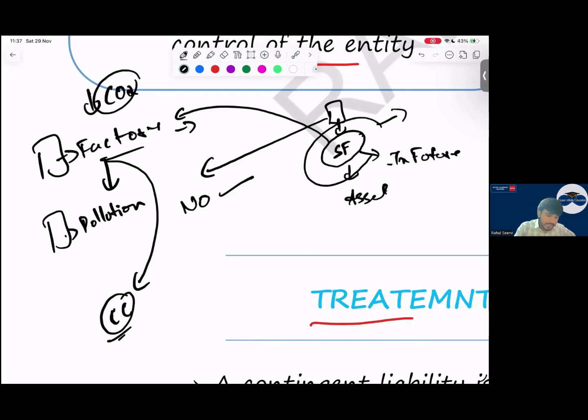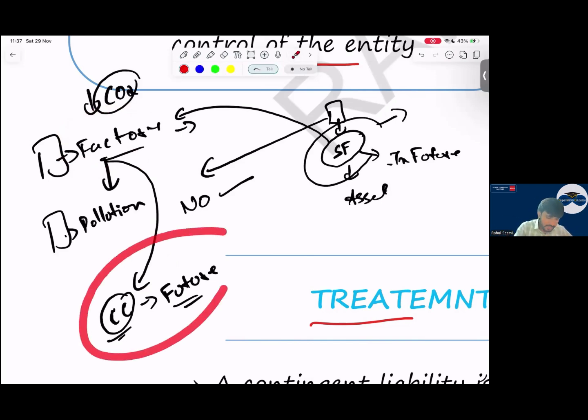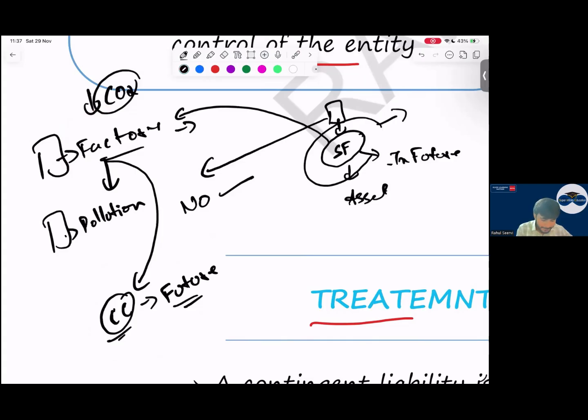Now the entity is saying pollution is more, so we have to purchase carbon credits in future, so that with these carbon credits you can offset the emissions, etc. A lot of things, we will not go into that now. They are saying that we will purchase in future. Now the company is saying that if we purchase the carbon credits in future, it will cost us $10,000.